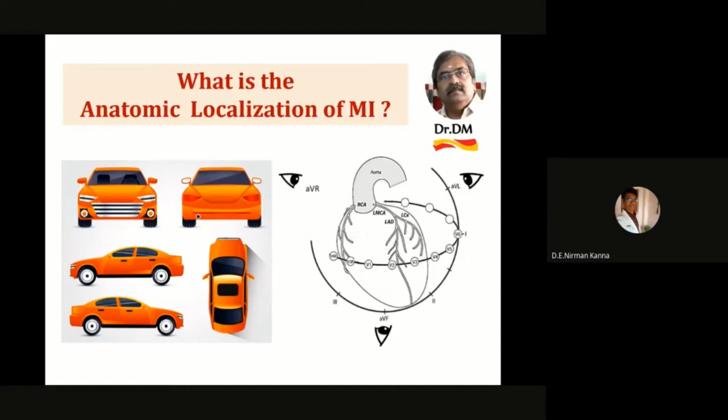When you see a car appearing different when viewed from different angles, similarly, the different areas of the heart are seen by the leads in different views. So you correlate the leads and find out where the MI is happening. You look at this car: from the front it appears different, from the side it appears different, from the top it appears different. Each of the 12 leads in the ECG looks at the heart in different ways. And so you must find out where exactly the myocardial infarction is occurring.